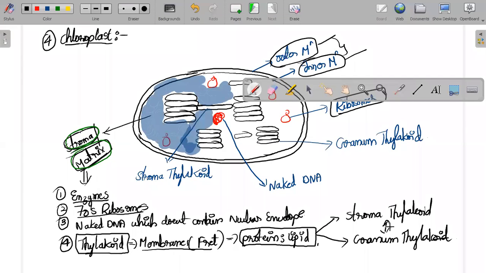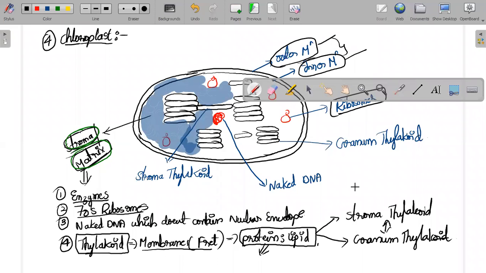The stroma or matrix, the gel-like substance, contains enzymes and ribosomes, 70S type of ribosomes, and it also contains naked DNA which doesn't have any nuclear envelope. And most importantly, we need to see the thylakoid membranes. They are made up of the same material as your nuclear membrane, plasma membrane, whatever membrane you come across: proteins and lipids. See, these things can be asked in NEET. What are the thylakoid membranes made up of? Proteins and lipids.